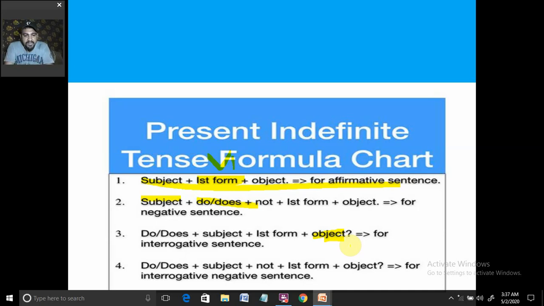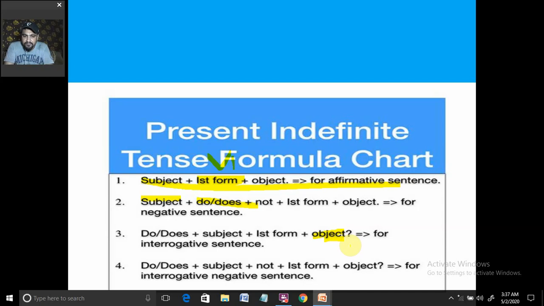Okay, then comes the fourth one, negative interrogative. In the case of negative interrogative, I'll mention that you can practice it by using the negative sentence. In the interrogative statement, I told you we have to just exchange the places of the subject and the verb. Same here, if you keep the negative statement in mind, then you have to just exchange the places of do or does and the subject. That's it. Then the rest of the thing will remain the same.